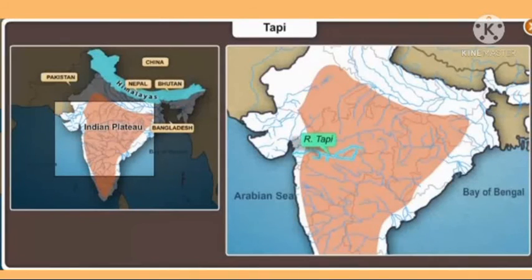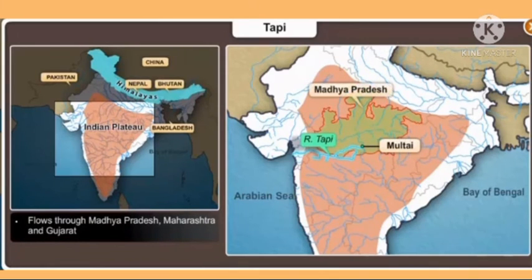The Tapi River originates from a place called Multai in the Satpura Mountains. It drains into the Arabian Sea. The Tapi River flows through the states of Madhya Pradesh, Maharashtra, and Gujarat. The river deposits sediments near its mouth.